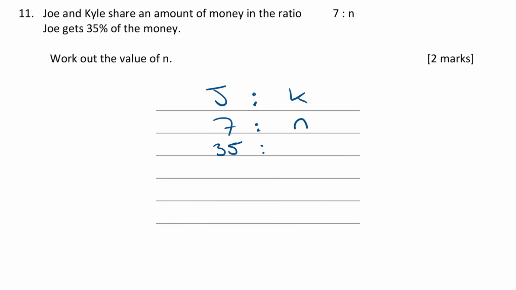So if I've got 100% and I let Joe have 35% of it, then Kyle is going to get 65% of it. Okay? Can you see the relationship between these two numbers, that's 5 times bigger, isn't it? So then n, if I multiply n by 5, I'm going to get 65. In other words, n then must be 65 divided by 5. 65 divided by 5 is 13, so n is 13.